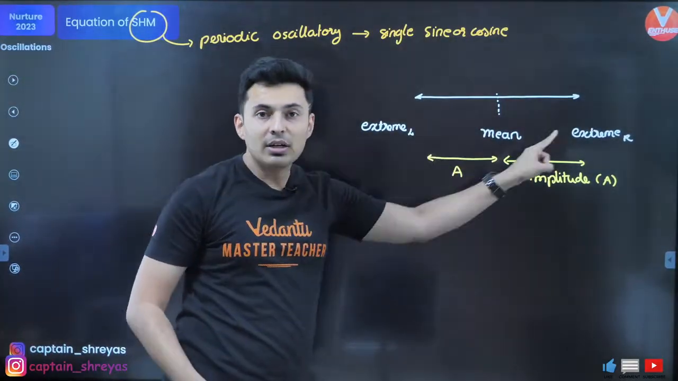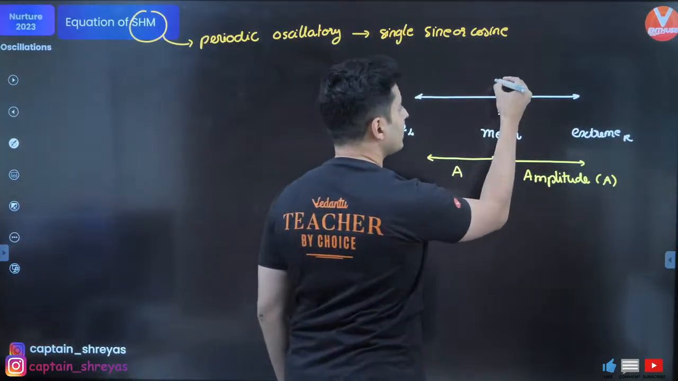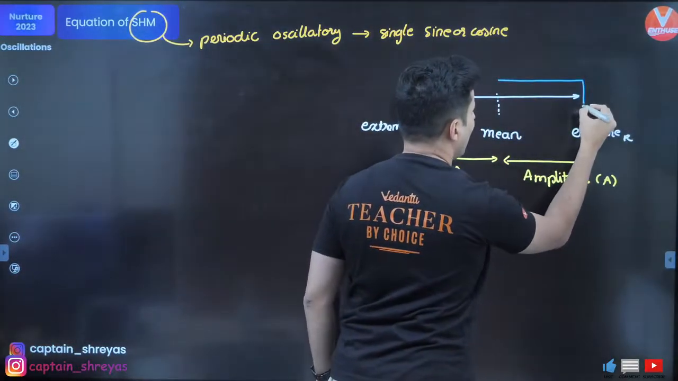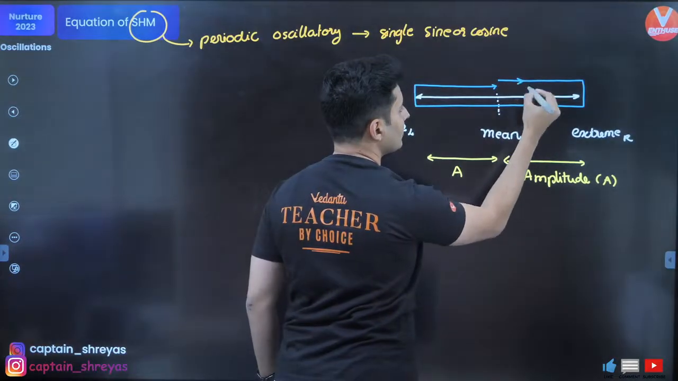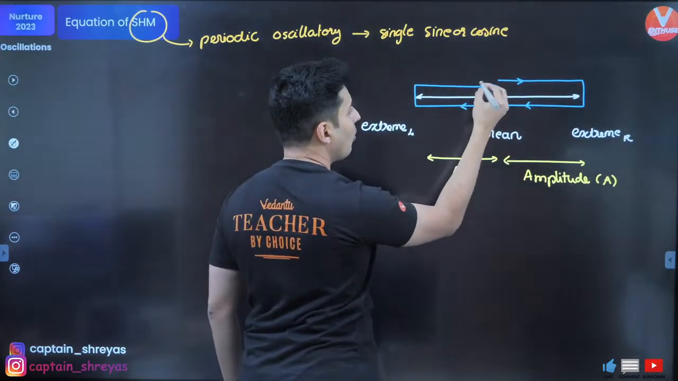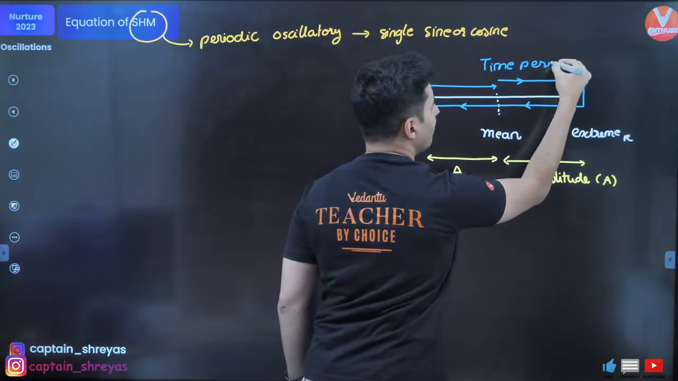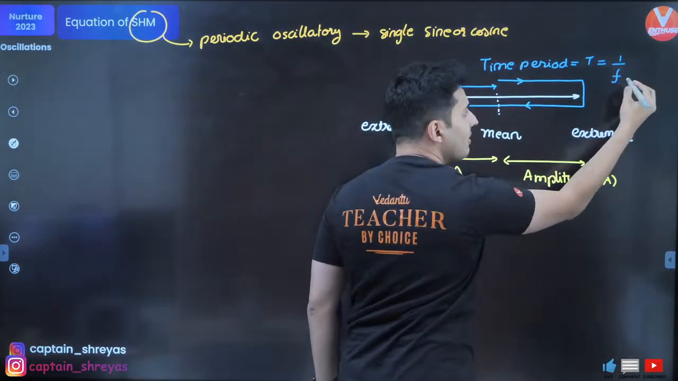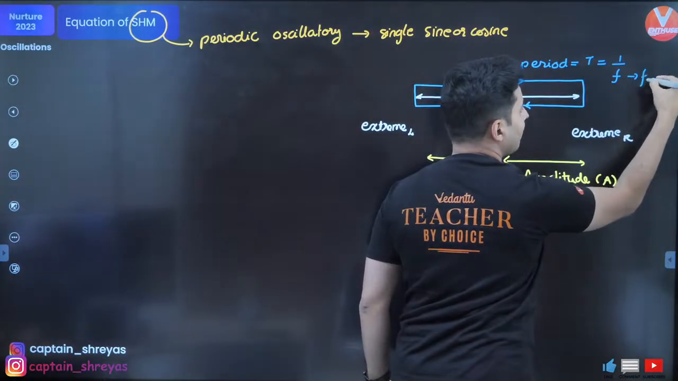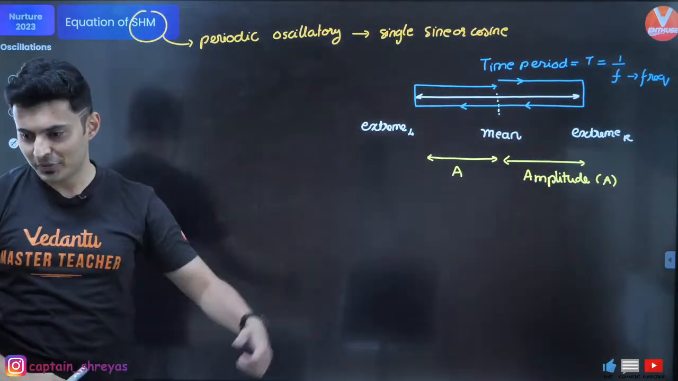The time taken to cover one oscillation. So if I start from here, I complete one oscillation. The time taken to cover one oscillation is called the time period, and the symbol for that is T, which is also 1 by f, where f is your frequency in hertz. Right? These are the important terms.